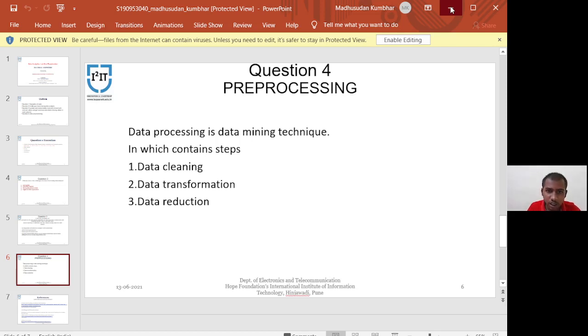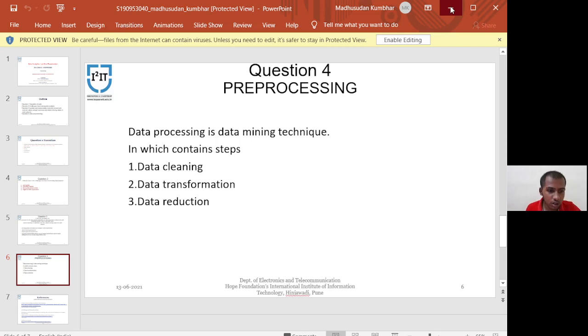Then second is data transformation. These steps are taken in order to transform the data into an appropriate form suitable for the mining process. This involves the following ways. The first step of data transformation is normalization.